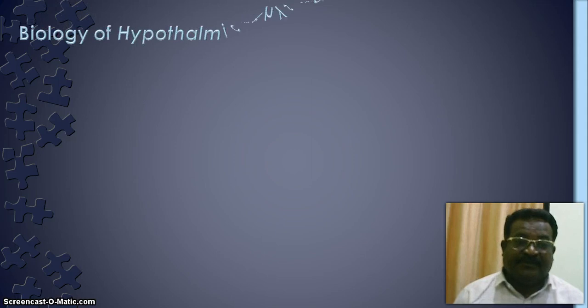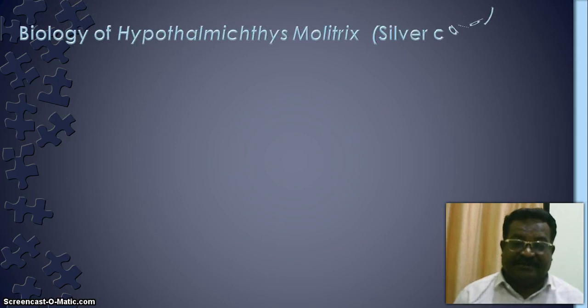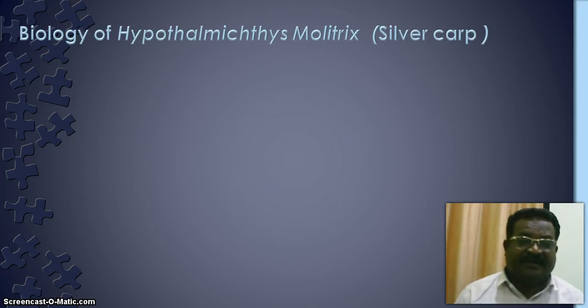Now let us start with what is meant by exotic species. These are the species brought from other countries, because favorable conditions were attempted in our country, that is India. These are the three species: Hypophthalmichthys molitrix, that is silver carp, Ctenopharyngodon idella, grass carp, and common carp.